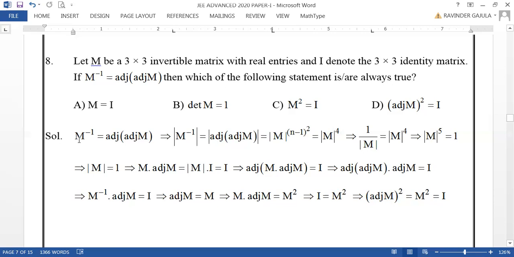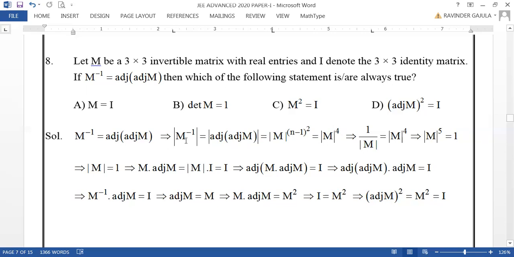Now let us take determinant on both sides. When two matrices A and B are equal, then det A equal to det B. So determinant of M inverse equals determinant of adjoint of adjoint M. But what is the formula for determinant of adjoint M? Det M power n minus 1, where n is the order of the square matrix M. Here it is of third order, 3 by 3. So this is equal to det M power 2 whole square, which is det M power 4.